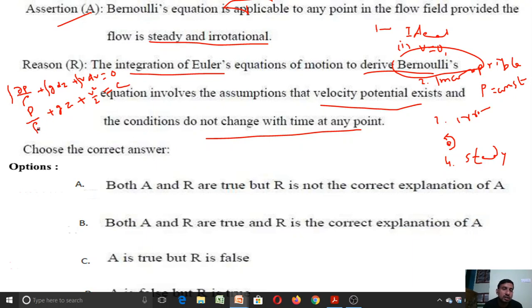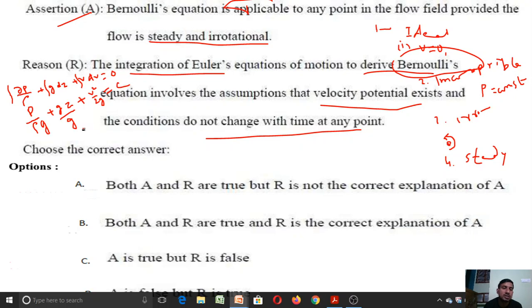If I divide this by small g, that is the acceleration due to gravity, I will get the equation like this. Dividing the constant C by g, since g is a constant, we again get a constant.